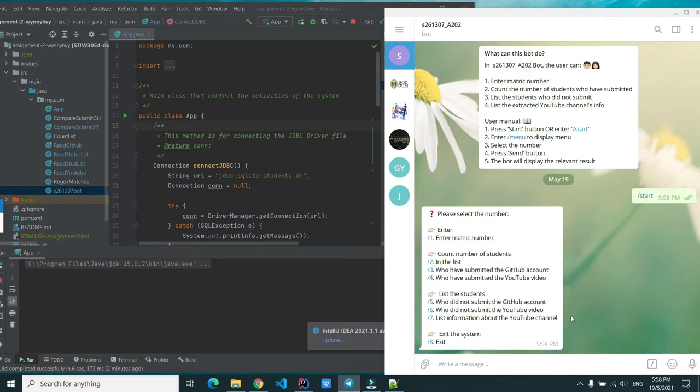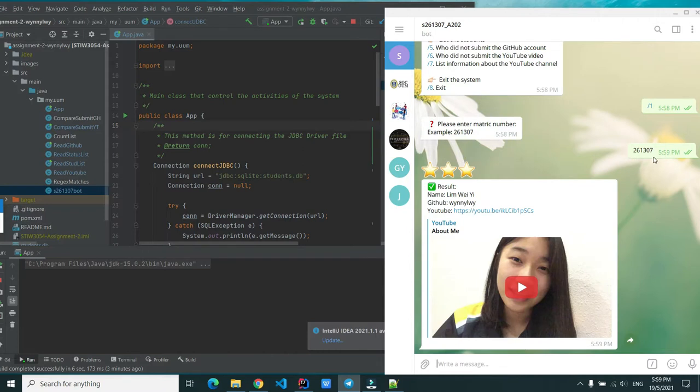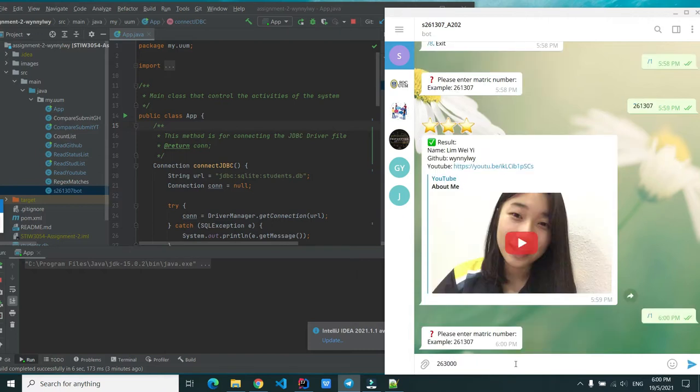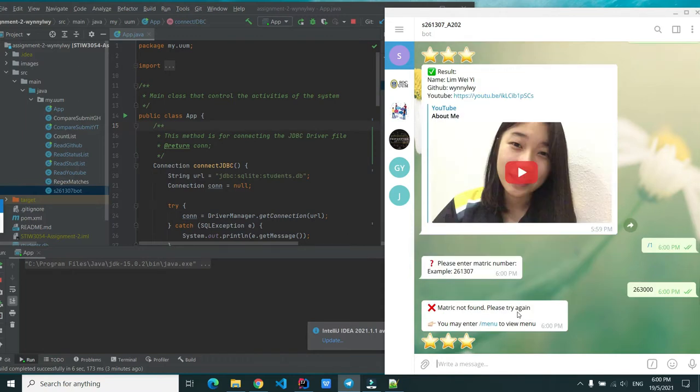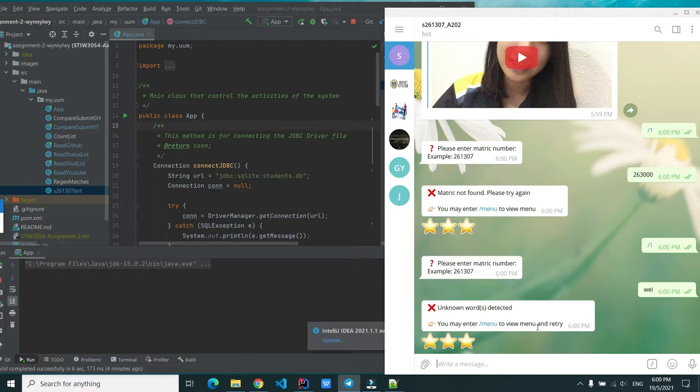So let us start the system. After that, the system will pop up the system menu. First of all, let us enter the metric number. After we have inserted the correct metric number, the system will pop up the result which contains the name, GitHub ID, and the YouTube link of the video about me of the student whose metric number is 261307. If we enter a metric number which does not exist in the system, an error message will be shown. Or else, if we enter a string value, another error message will be shown as well.